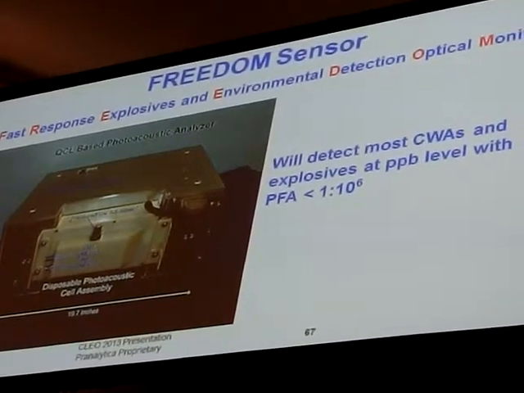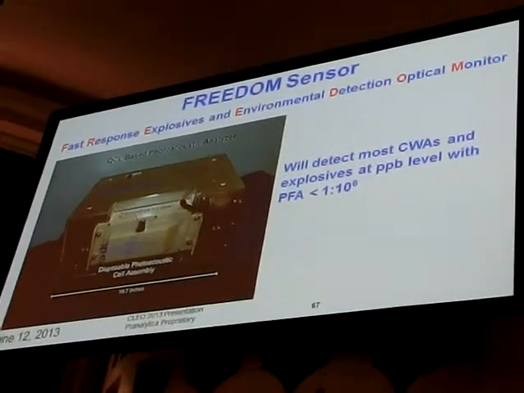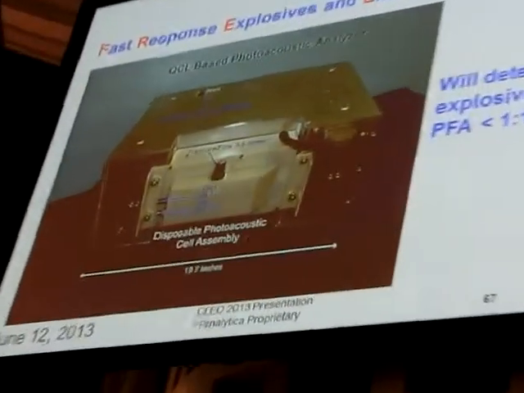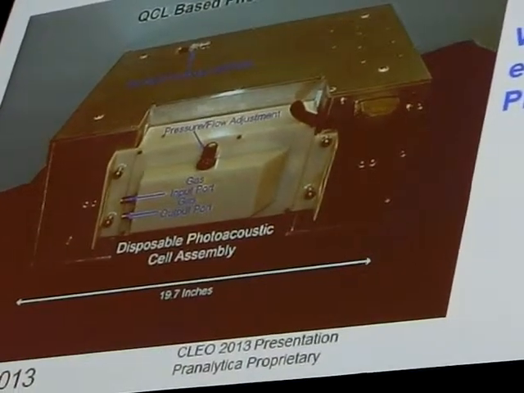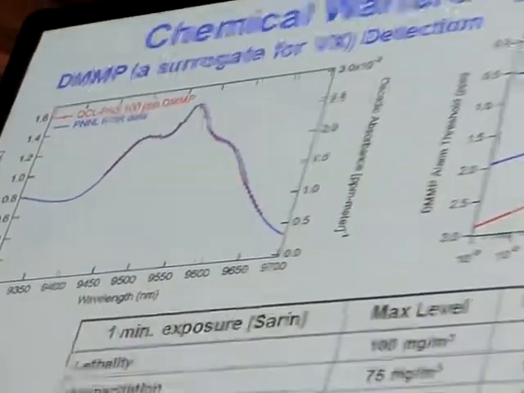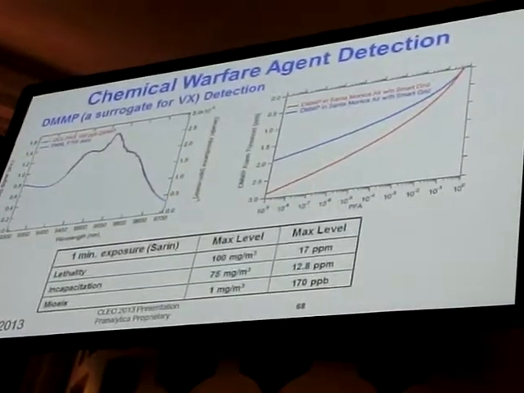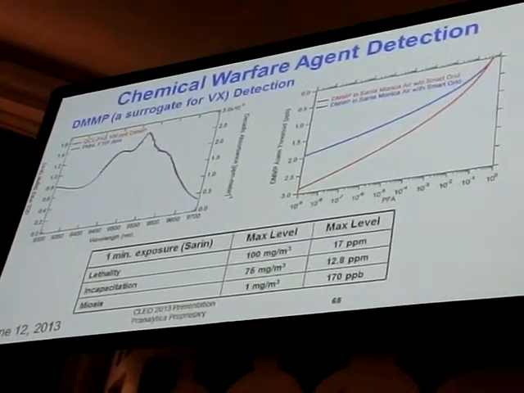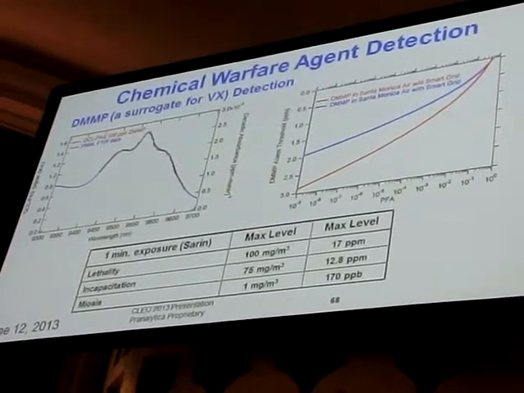The whole system can be very neatly packaged. I wanted a 20-pound system. We never got to a 20-pound system, but it's a 40-pound system. Still it is a factor of 4 lighter than a CO2 laser-based system. And here are some of the very critical data that show that one can detect chemical warfare agents at the very, very low levels that you want.